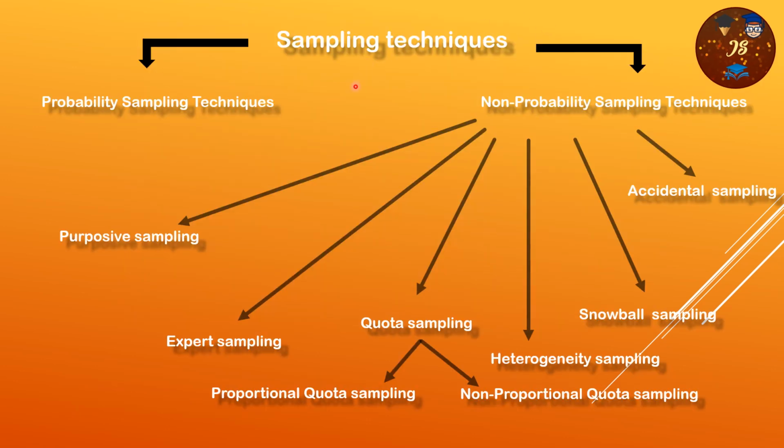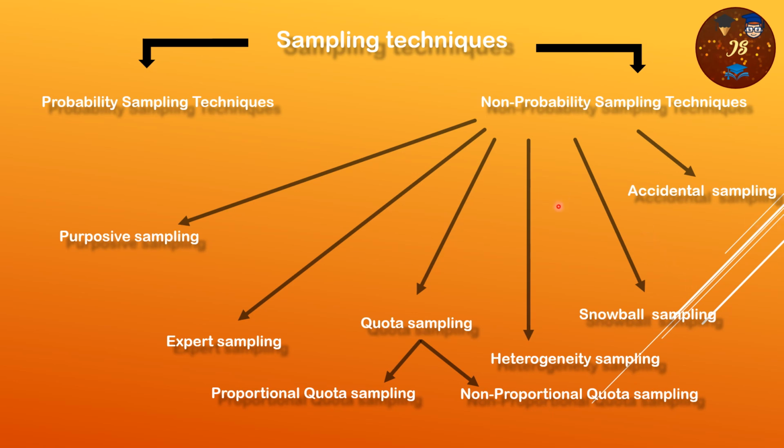Regarding sampling techniques, there are basically two: probability sampling techniques and non-probability sampling techniques. I discussed the probability sampling techniques in the previous video, part 1. So this video is totally dedicated to non-probability sampling techniques, and there are different types like purposive sampling, expert sampling, quota sampling, heterogeneity sampling, snowball sampling, and accidental sampling.